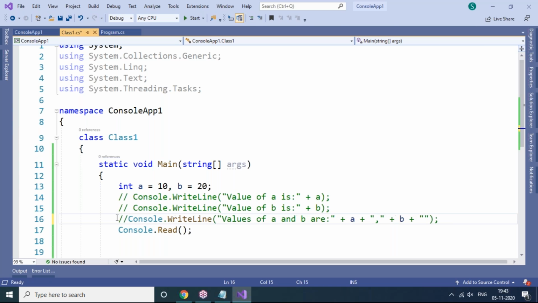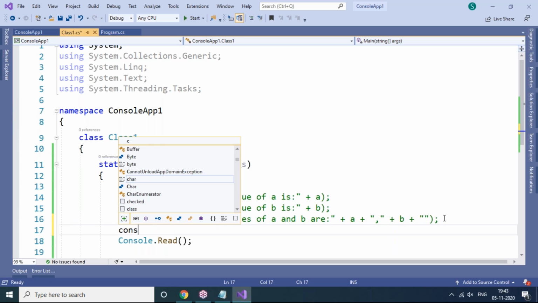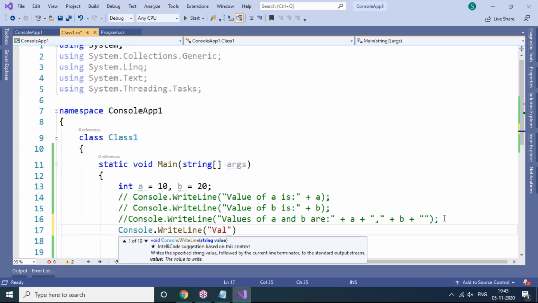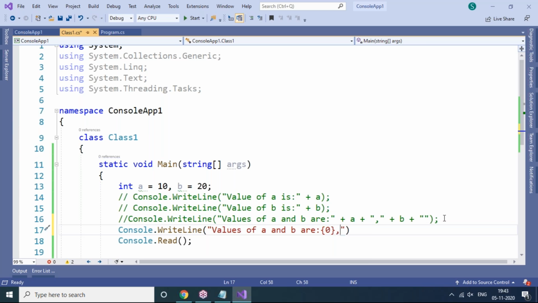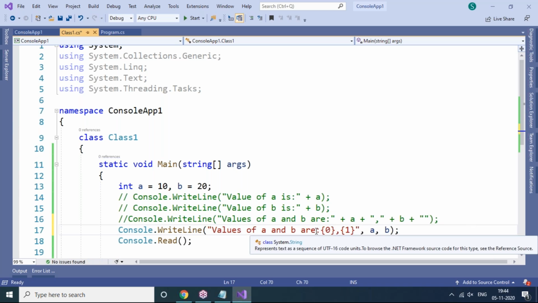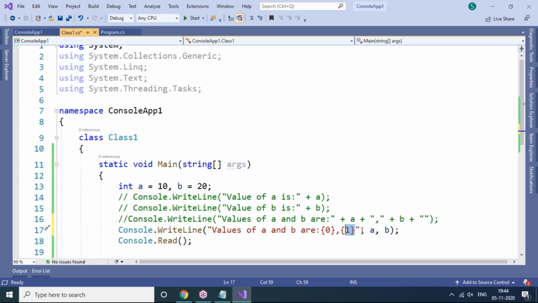And we have another option also. You can see the other option here: Console.WriteLine, and here I'm taking "values of a and b are". Now you can see there is an index format, 0 and 1. Then here I'm giving comma a comma b like this. So it is also possible to print multiple values. If you have one more value like c, then you can take another index, like 0, 1, 2, and a, b, c like this.